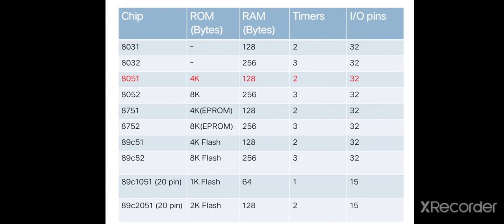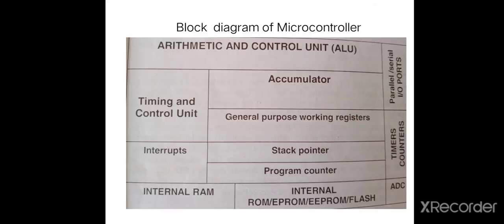Then 89C1051 is a 20-pin IC with 1 kilobyte of flash memory, 64 bytes of RAM, 1 timer and 15 input-output pins. Then 89C2051 is a 20-pin IC with 2 kilobytes flash, 128 bytes RAM, 2 timers and 15 input-output pins. These are the history of 8051 microcontroller family. Then next, block diagram of microcontroller.